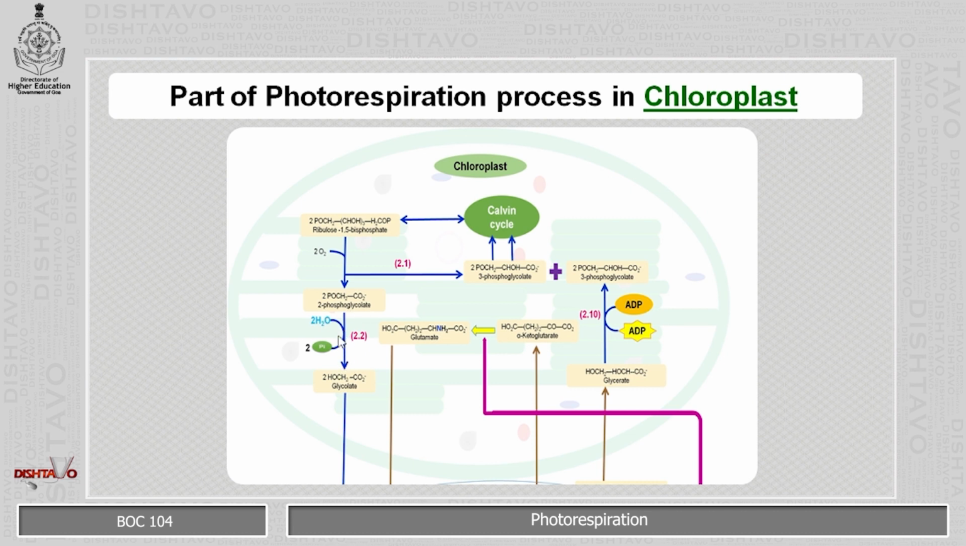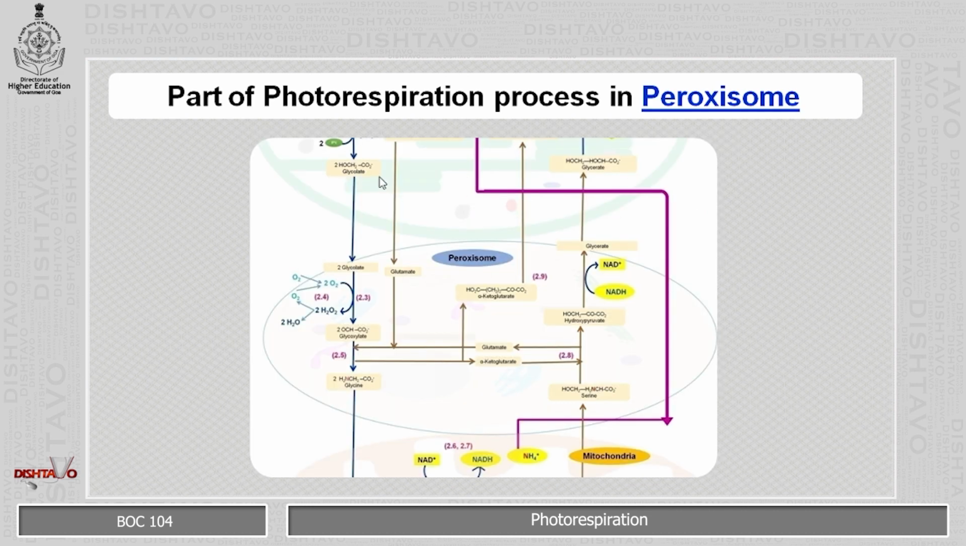That means the phosphate is taken out and it leads to the formation of the glycolate. This glycolate is transferred into the peroxisomes. You can see here, by accepting the oxygen, it gets converted into the glyoxylate. This glyoxylate is then converted into the glycine in the peroxisome.